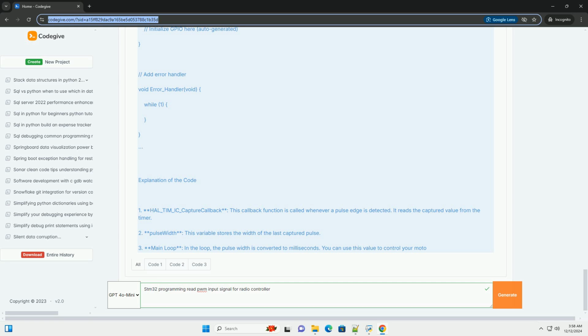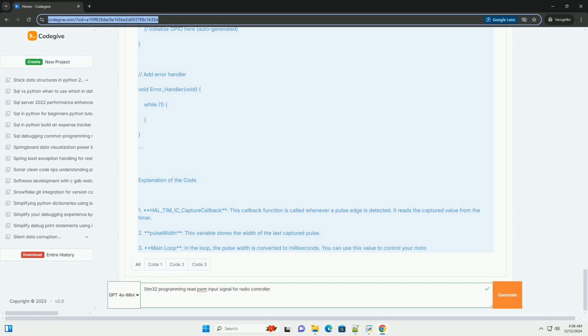Below, I'll provide you with a step-by-step tutorial on how to implement this, along with a code example. Overview. 1. Understand PWM signal. PWM signals consist of a series of pulses that vary in width. The width of the pulse represents a value, which in the case of a radio controller usually represents the position of a joystick or switch.